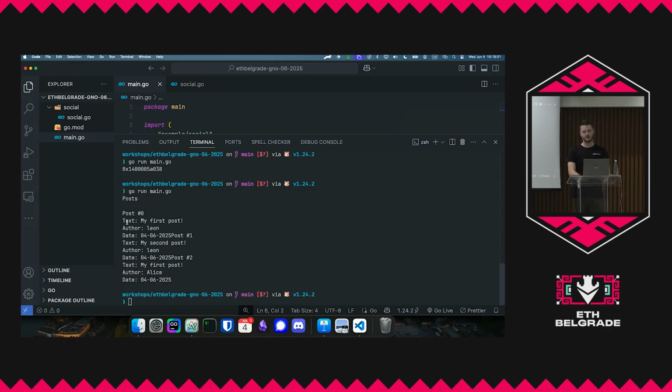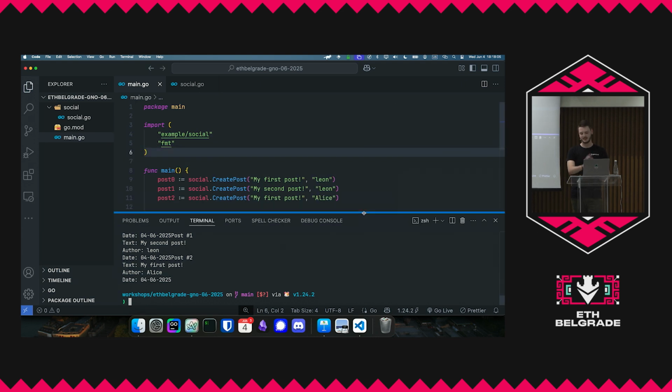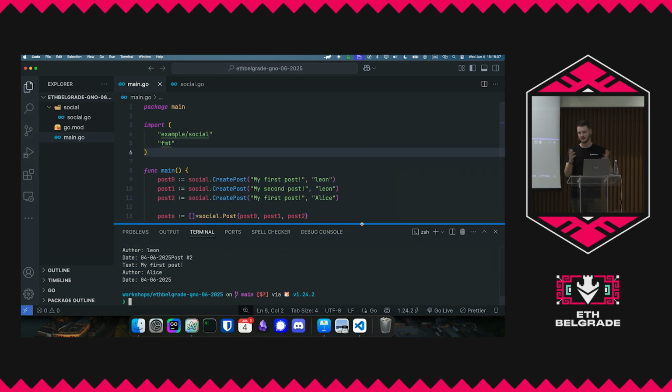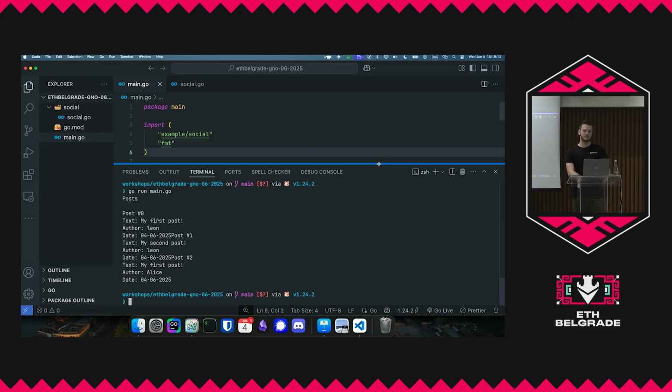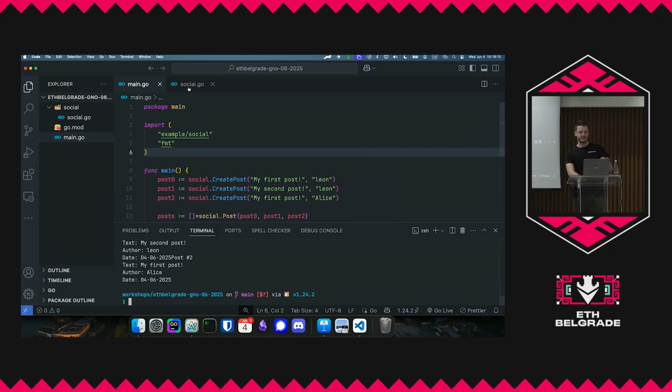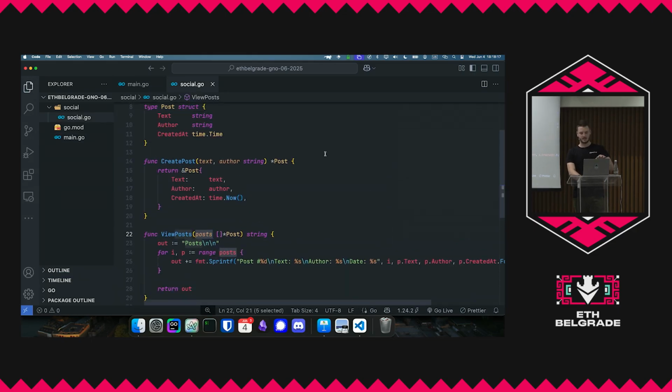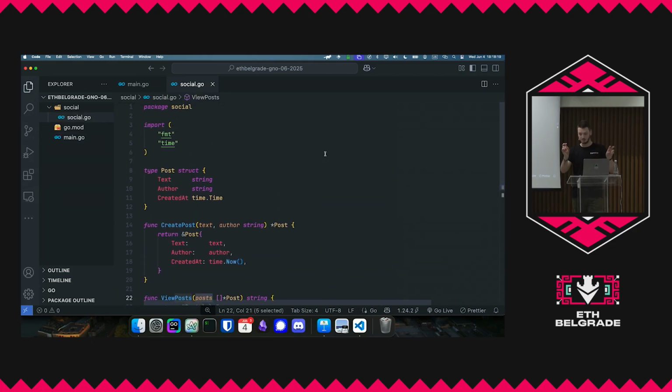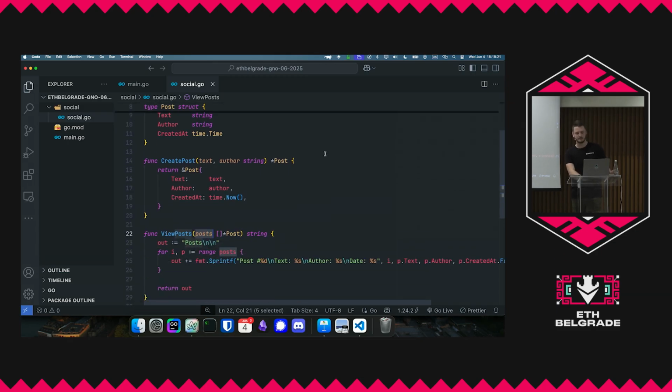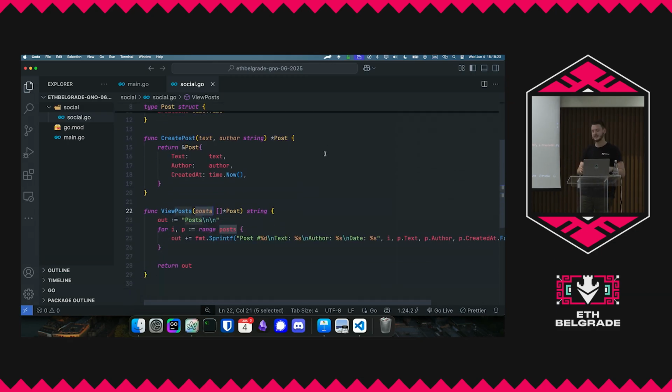We actually get these posts, right? But the issue is, well, what's the issue? The issue is that everything that's happening here in this application is just ephemeral. It's not saved anywhere. It's just in memory. When I run it, it happens, and it's gone, right? But okay, so we've kind of made something, right? We've made a very small social media application. Not really, right? But it's kind of looking like something.